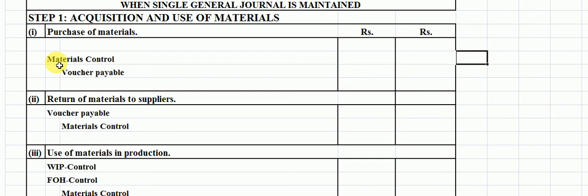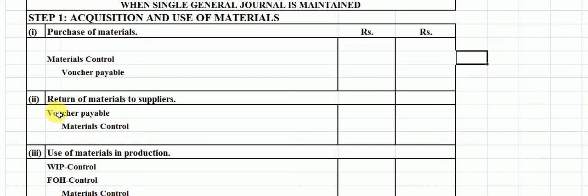Students, materials control has subsidiary accounts like direct material, indirect material and shipping expenses. The first entry will be passed in the form of materials control debited and voucher payable account credited.